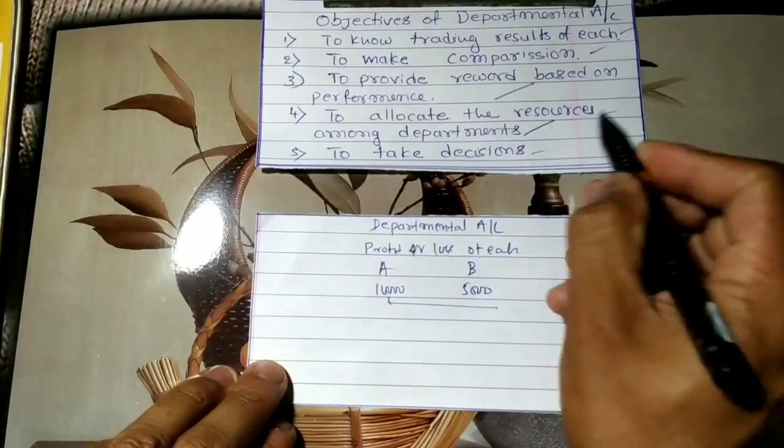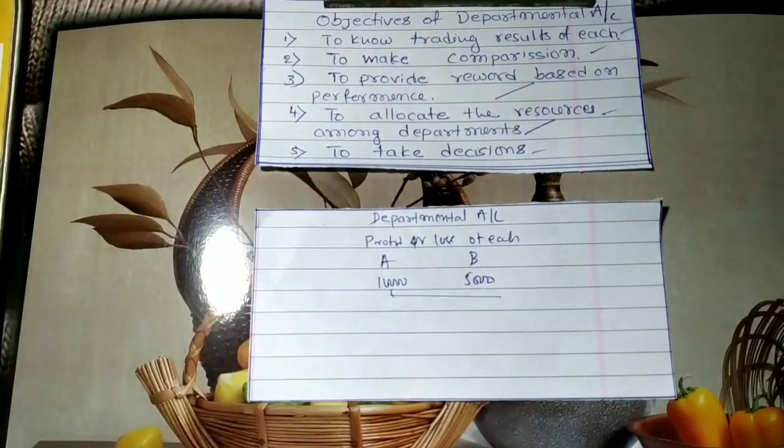Last one, to take the decision. Decision about which department is performing well, which department is not at all performing well. If a department is not performing well, you can delete that.